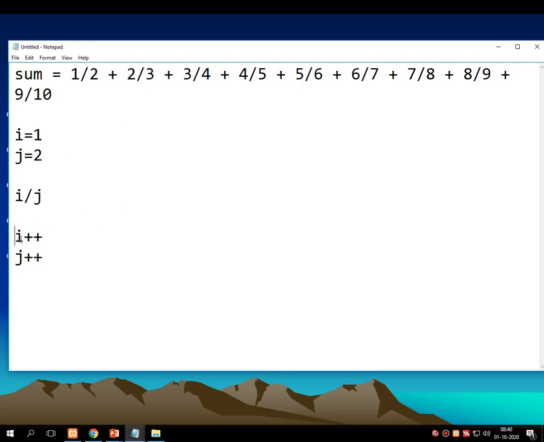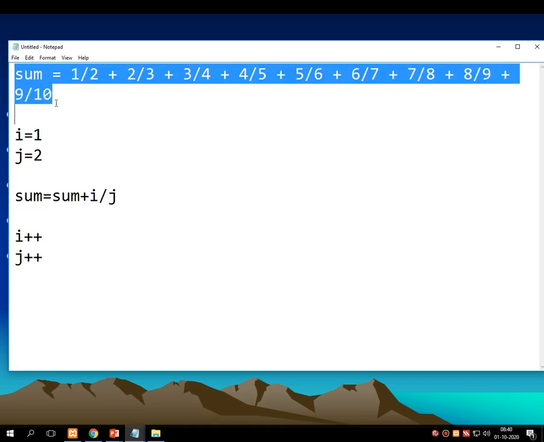Again repetition, i becomes 3, j becomes 4. Again repetition, i becomes 4, j becomes 5. Every time whatever the division is there, you need to add it with the value of sum also. So sum equals sum plus i divided by j is one of the core parts of this entire program. This is my step number 1, which I have to think about in the program. This is step number 2, and this is step number 3, which gives you the desirable output of the program.